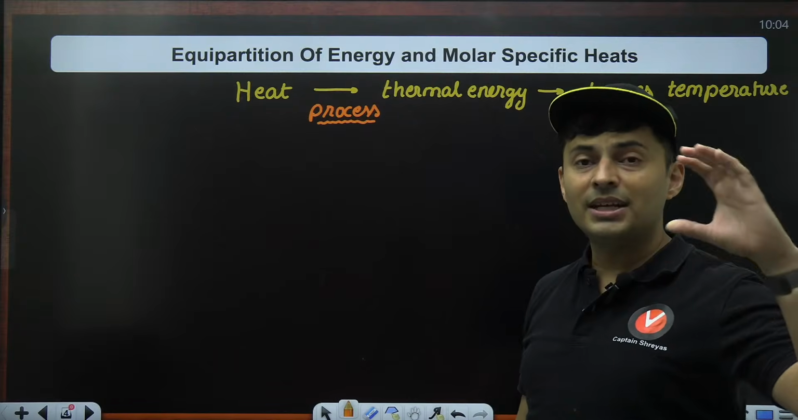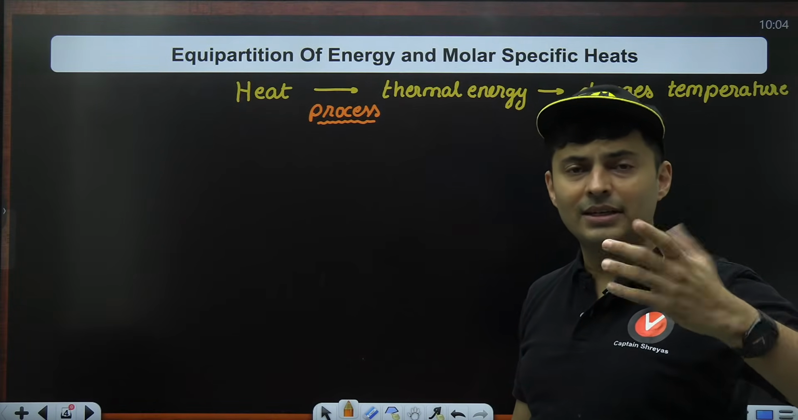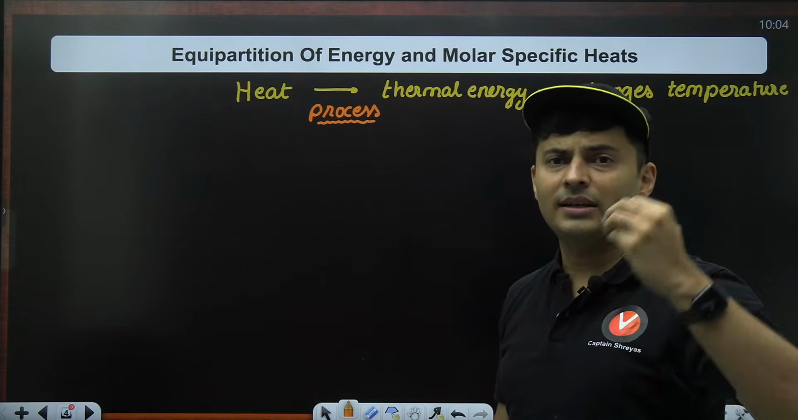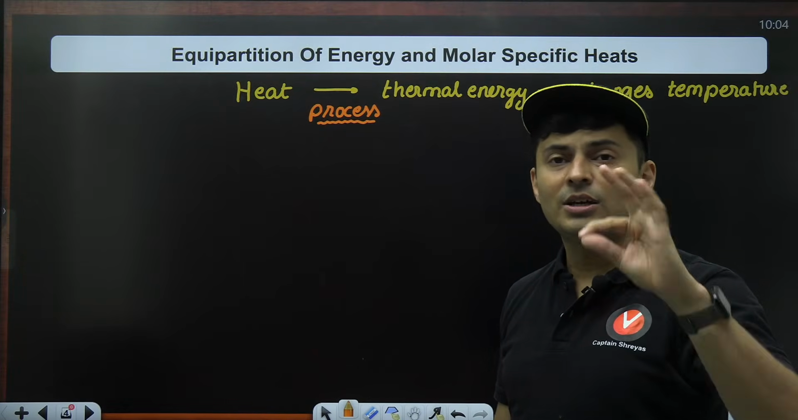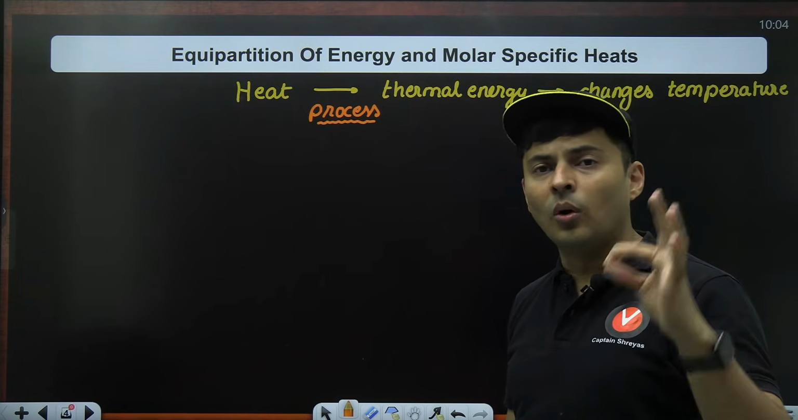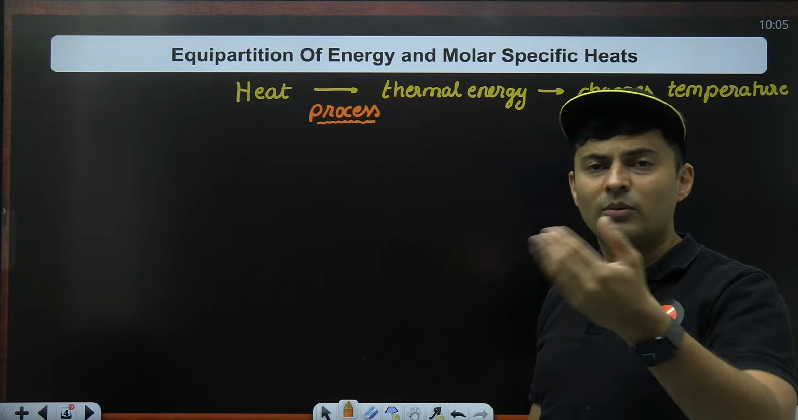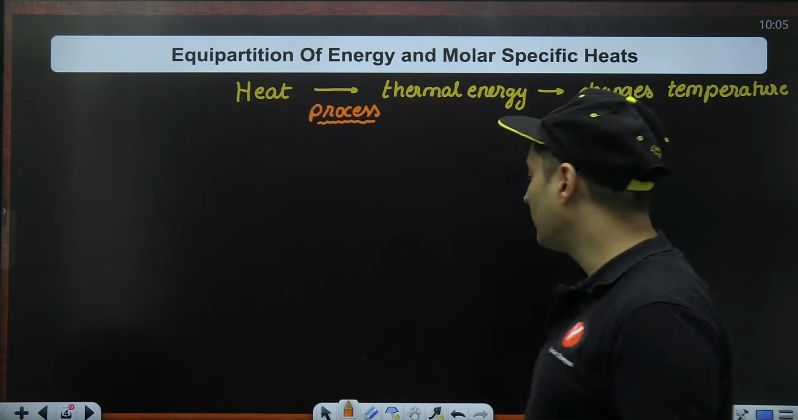Because if it is constant pressure, it is different. If it is constant volume, it is different. If it is isothermal, it is different. If it is adiabatic, it is different. So every process has its own limitations or process by which it can increase its thermal energy.